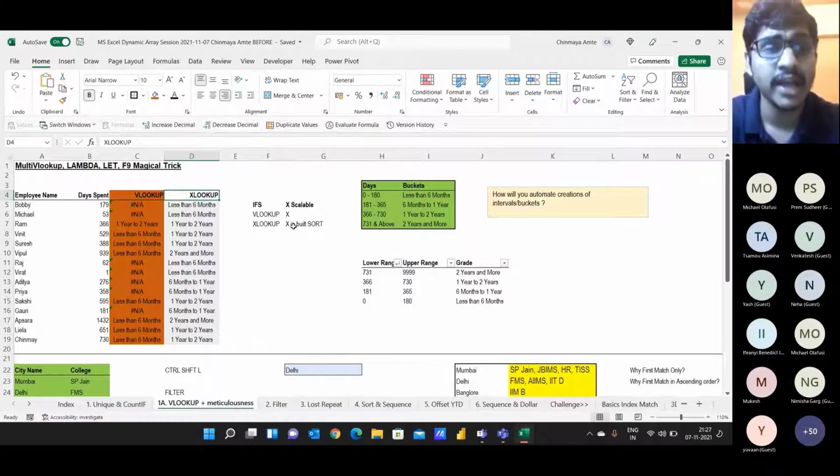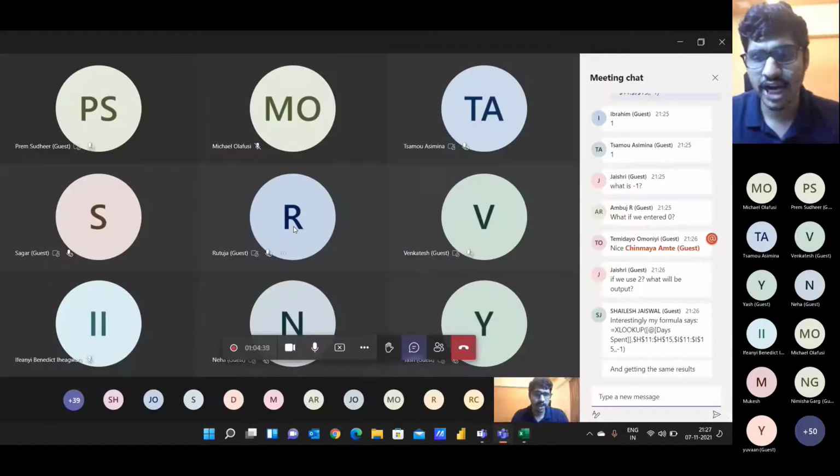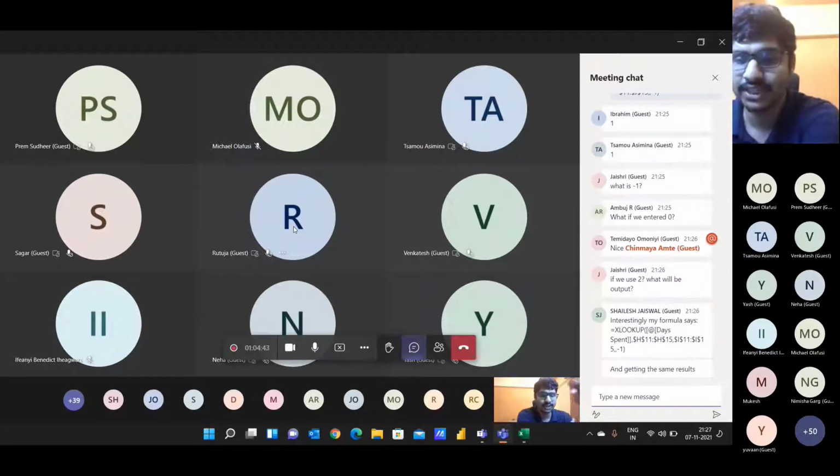You will spend 2 hours understanding if the formula is right, and why it's giving a wrong answer. So that's the reason why we should always try to use XLOOKUP, because it's a more scalable formula with inbuilt sort functionality. Just let me know in the chat box if you like XLOOKUP or VLOOKUP, and if you have understood this case study fully, then we can move ahead with another case study.